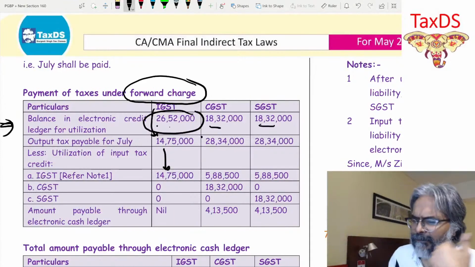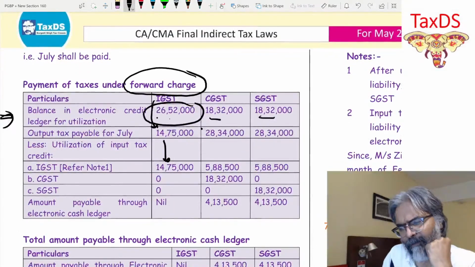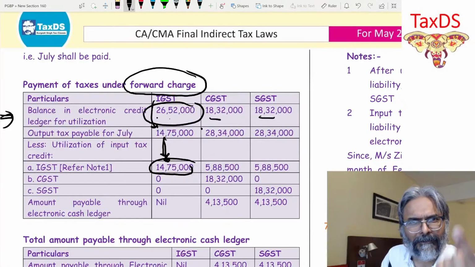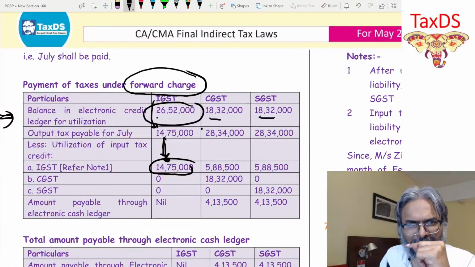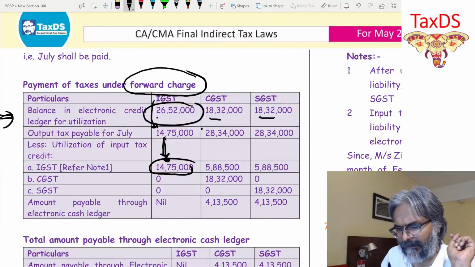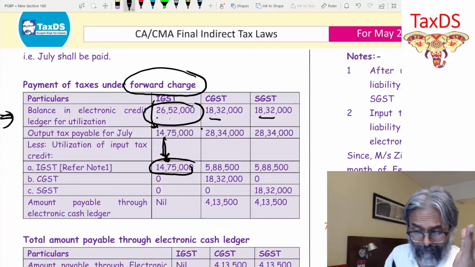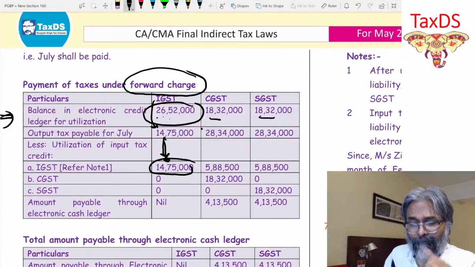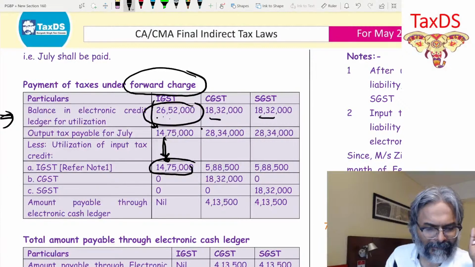So here, students, if you see what we have done, first we have dealt with the entire IGST liability, 1475, the output liability. I have adjusted it fully first from my IGST credit. Now, second, once that has been done, out of 26 lakhs, 1475 is through, so I still have around 11 lakhs to play with.